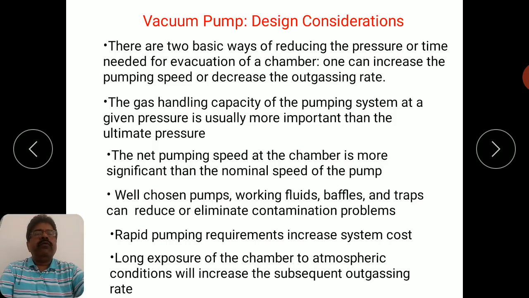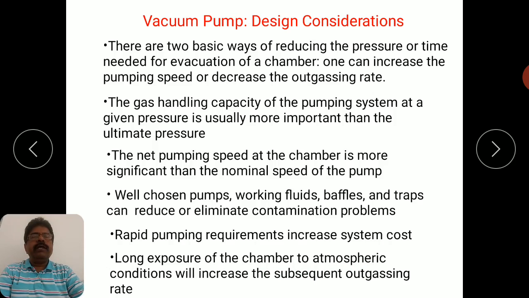Another issue when you are considering the vacuum pump design is related to the utilization of the particular chamber. If you keep the chamber exposed to atmospheric conditions for a longer time period, that will definitely increase the subsequent outgassing rate.